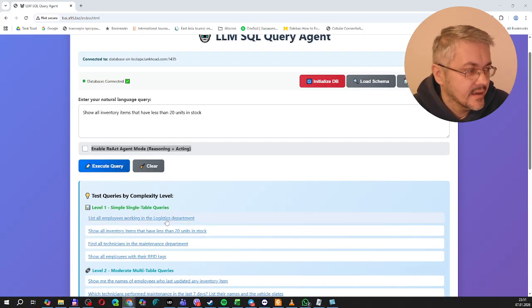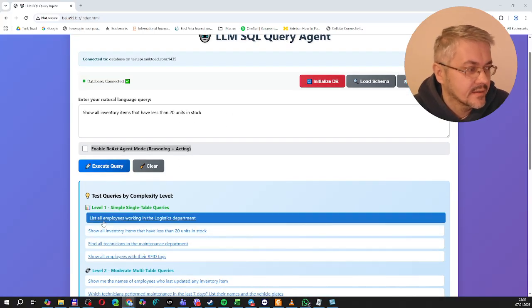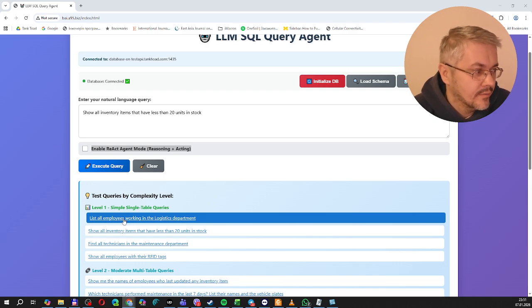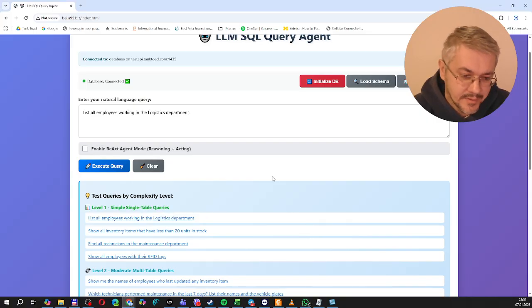Here it is. I have some predefined different test queries. So let's try the first one: get a list of all employees working in the logistic department. I have already created the database with some tables and some data. Now we will run this simple query on the existing database.